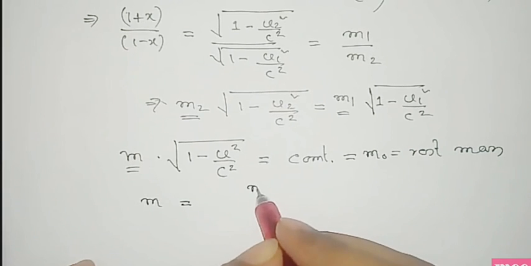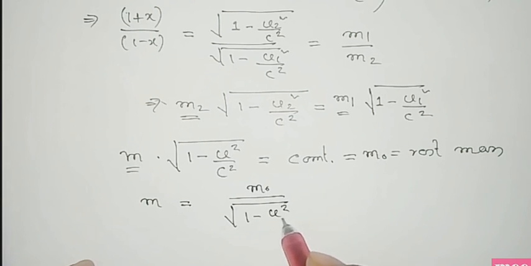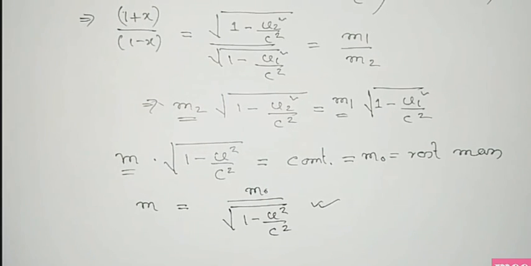So we get the expression of relativistic mass, m equal to m naught by the square root of 1 minus u square by c square.